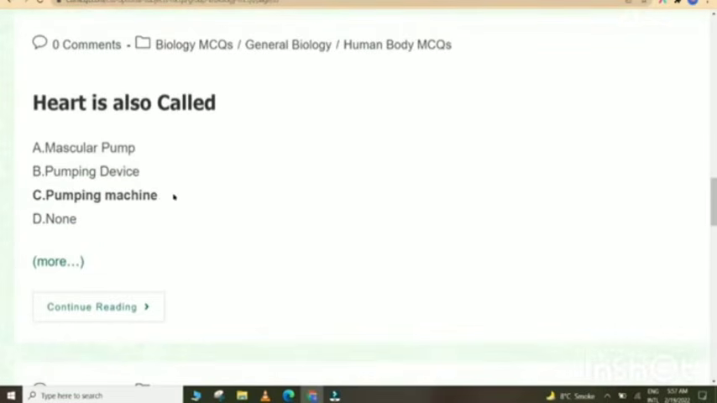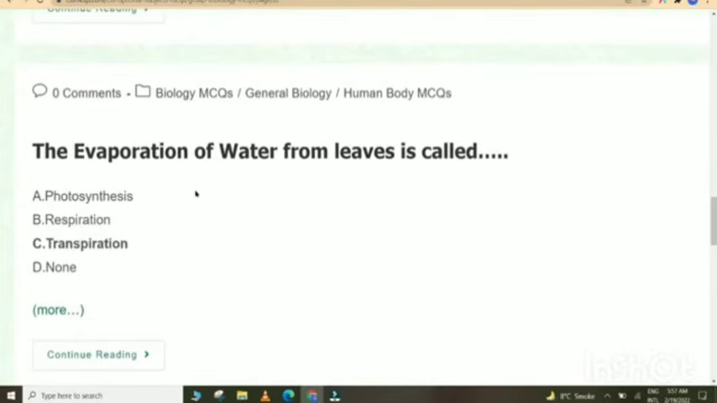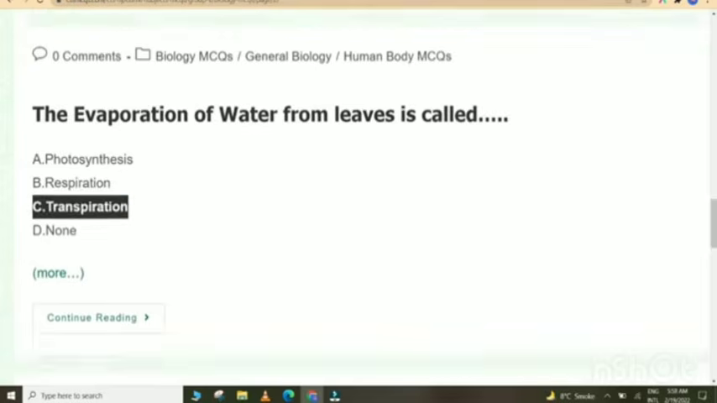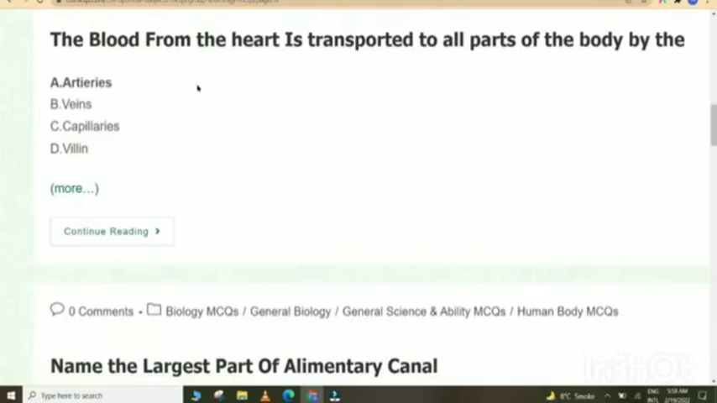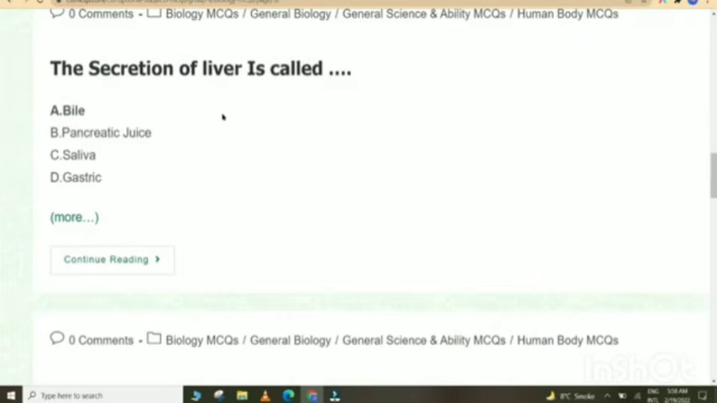Heart is also called a pumping machine. The evaporation of water from leaves is called transpiration. The largest artery is called aorta. The blood from the heart is transported to all parts of the body by the arteries. Name the largest part of alimentary canal. Small intestine. The secretion of liver is called bile.